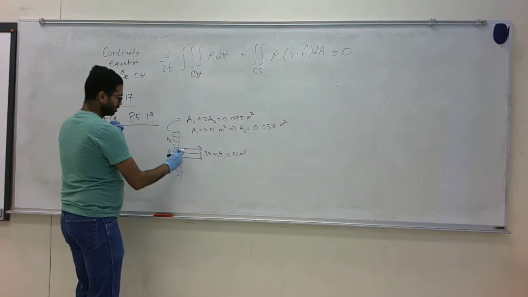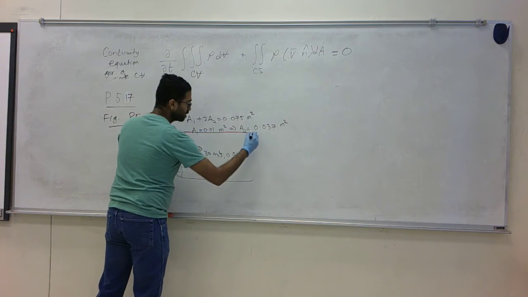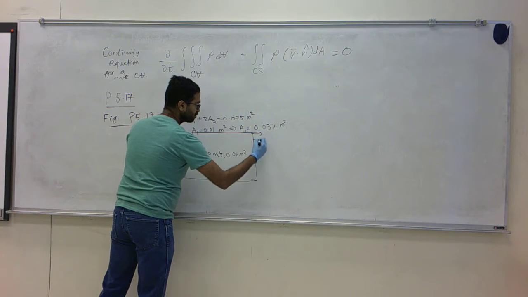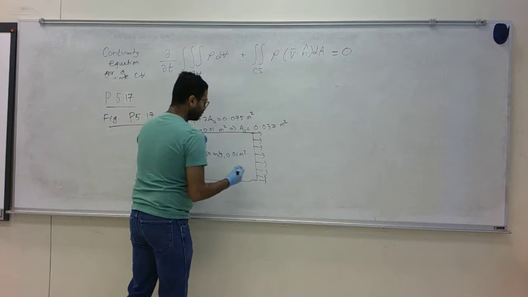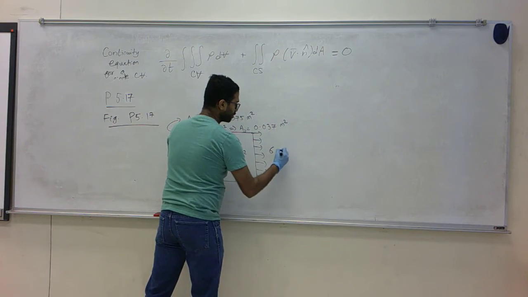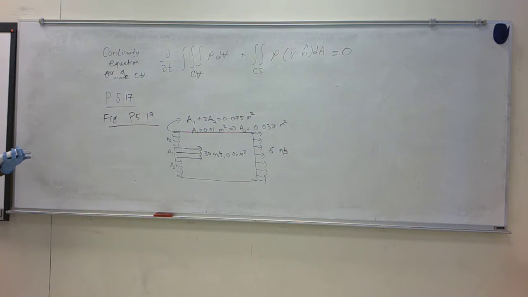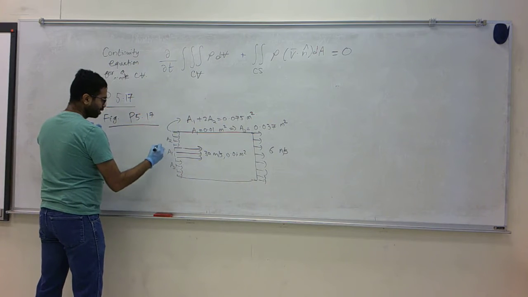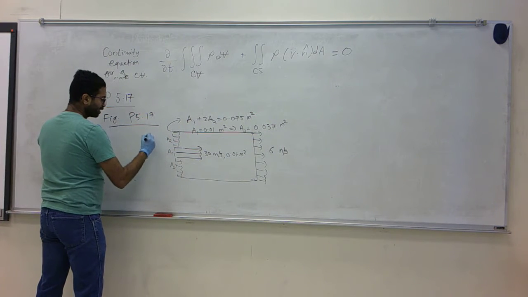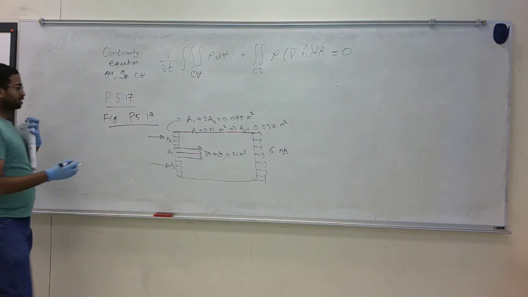Now this is stream 1, this is stream 2. These two streams thoroughly mix, and when they leave the pump, they leave with an average velocity of 6 meter per second over the entire area. Determine the pumping rate, that is the entrained fluid flow rate in liters per second. That is, we need to find the flow rate going through this region. That is the entrainment. This is the pump jet.